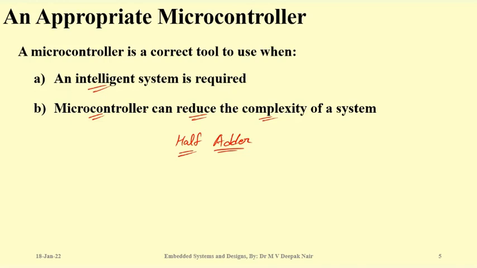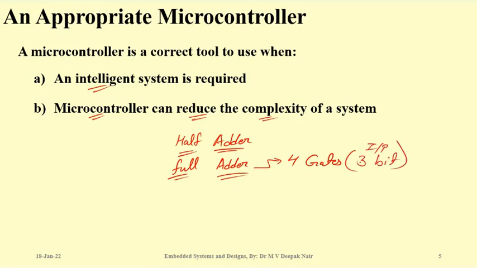So half adder, or even if you want, you can go for a full adder, right? Which adds the carry bit also. Assume it needs 4 gates, and this full adder is for 3-bit input. But suppose someone comes and says, no, I want a full adder which should have 8 gates, or, he is not giving you the number of gates. He just says, I need an 8-bit full adder.